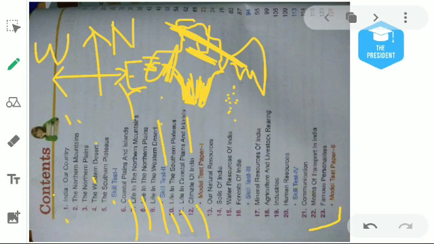Then chapter number 12 will be about the climate of India. We will see how many weathers are found here, and what the climate of a country is.